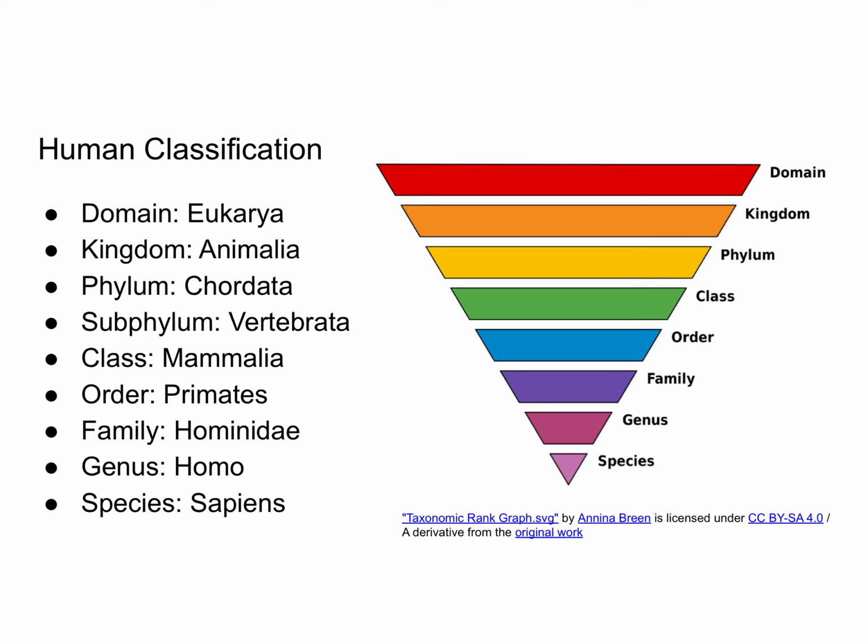So now if we look at the classification specifically of humans, we can work our way down. Domain Eukarya, kingdom Animalia, phylum Chordata, subphylum Vertebrata, class Mammalia, order Primates, family Hominidae, and then the genus is Homo and the species is sapiens. And so we are Homo sapiens.